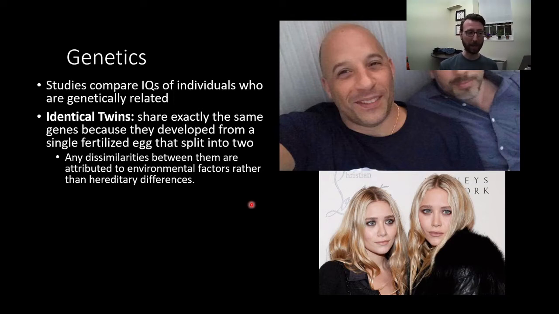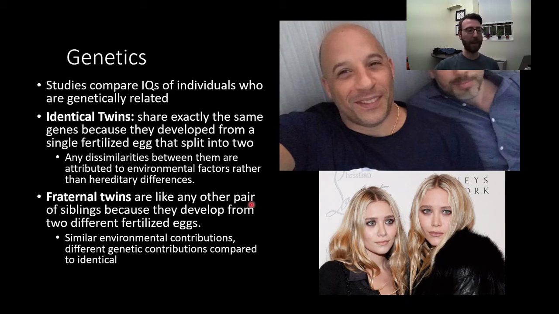This is especially useful if we have twins that are separated at birth, right? Not very common, but useful. We can infer that the differences between the intelligence, or whatever it is we're measuring in the identical twins, is largely going to be influenced by their environment because they share the same genetic makeup.